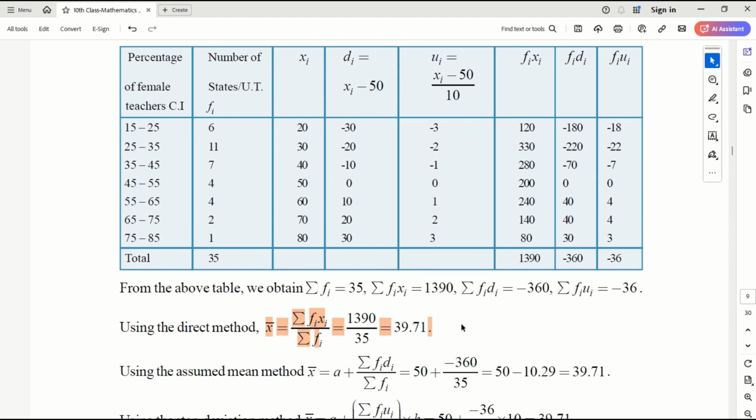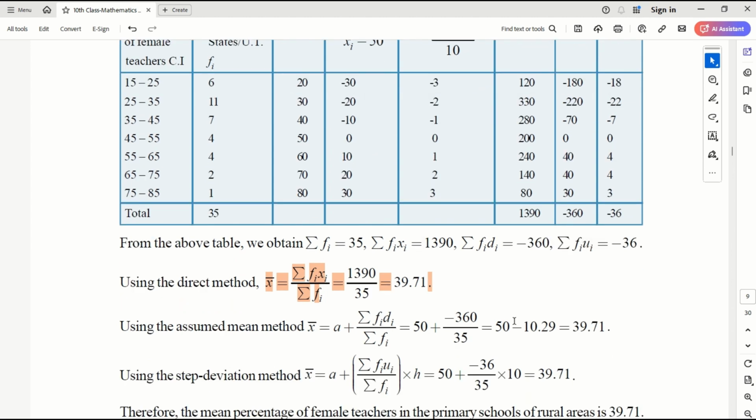Now I took a as 50 here. So my di is minus 30, minus 20, minus 10, 0, 10, 20, 30. With this I get fi di, whose sum is minus 360. So my mean from the assumed mean method is a plus sigma fi di by sigma fi, which is 50 plus minus 360 by 35, which is close to 39.75, almost the same as the direct method.